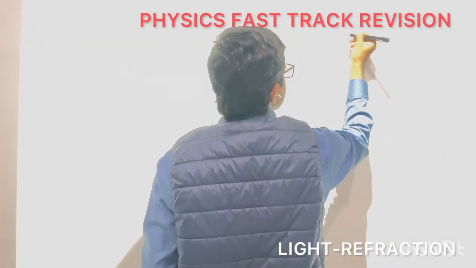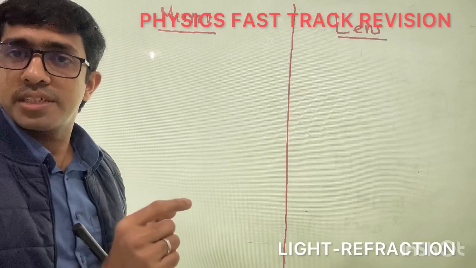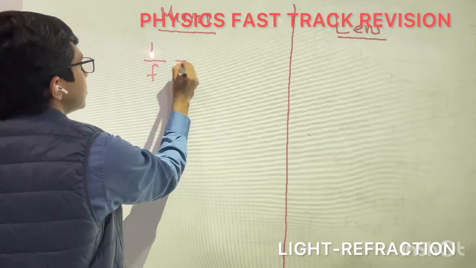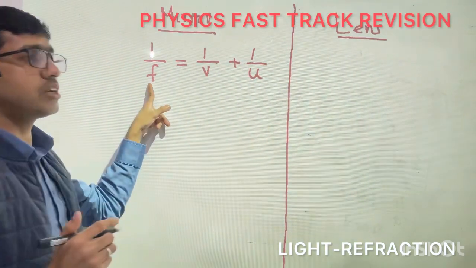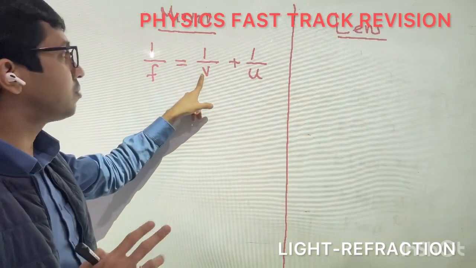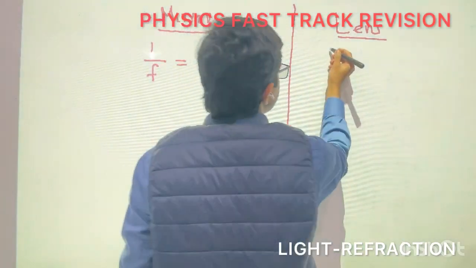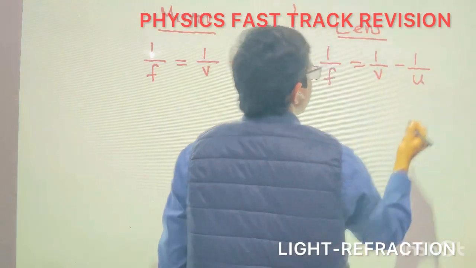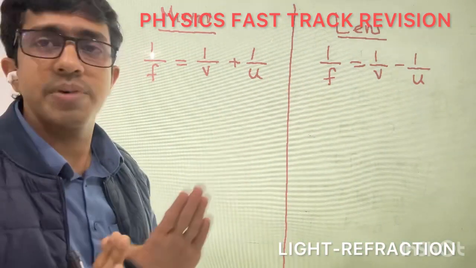First of all, we have the relation connecting object distance, image distance and focal length. That relation for a mirror is 1 by f equal to 1 by v plus 1 by u, where f is the focal length of the mirror, v is the image distance and u is the object distance. And if you talk about a lens, the relation is 1 by f equal to 1 by v minus 1 by u, where f is the focal length of the lens, v is the image distance and u is the object distance.